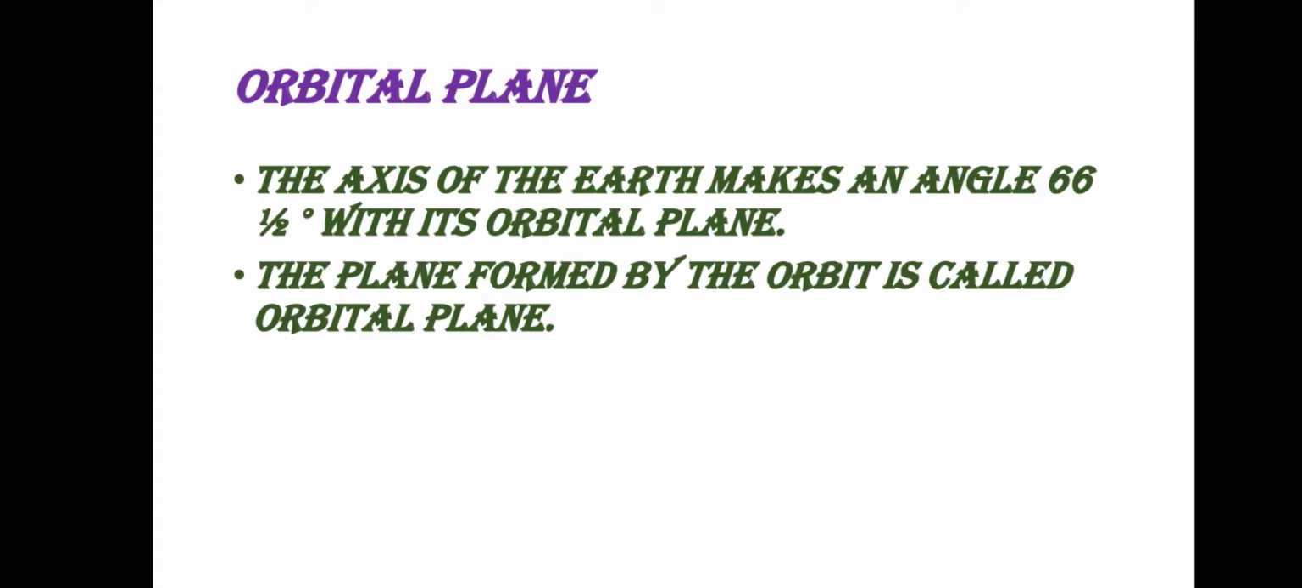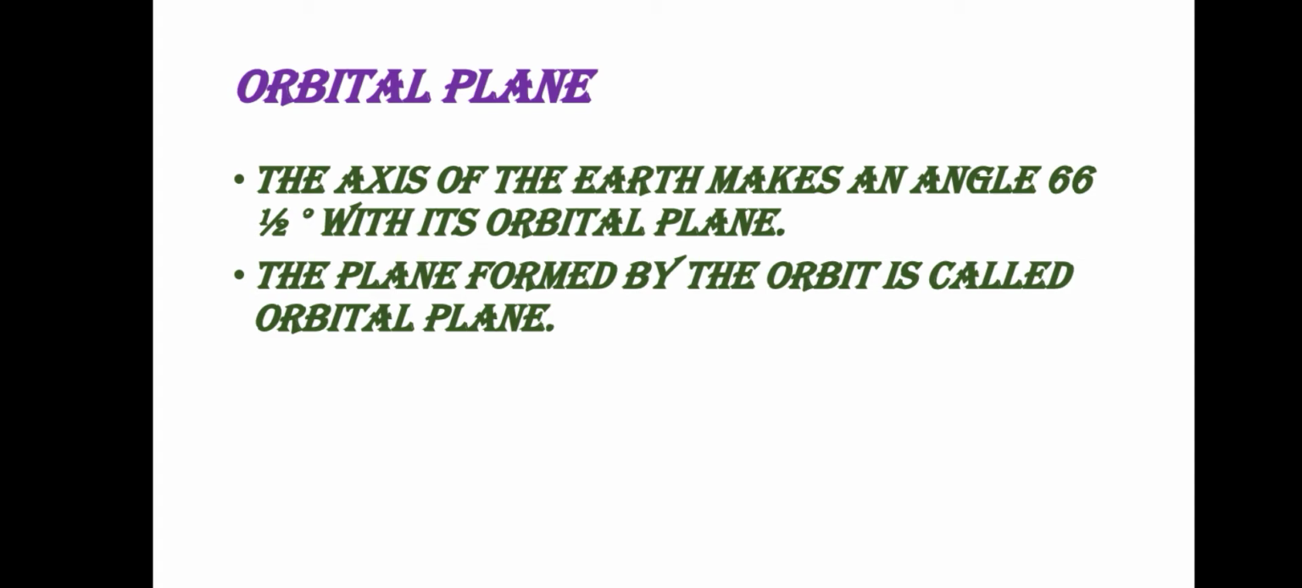Now, let us go for the orbital plane. What does orbital plane mean? Before entering into the orbital plane, what does orbit mean? Already we went through the definition of orbit in chapter 1. What does orbit mean? All planets revolve around the sun in a fixed, elongated or elliptical path, which is called an orbit.